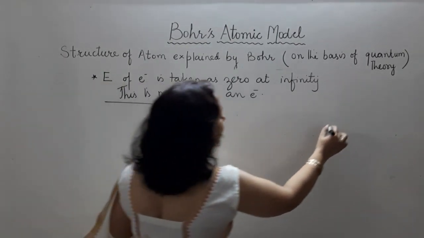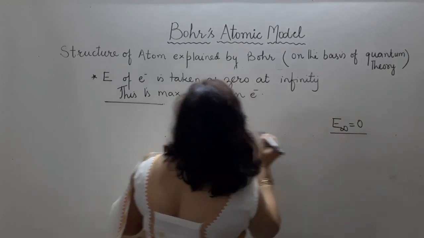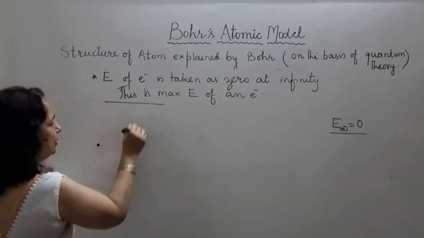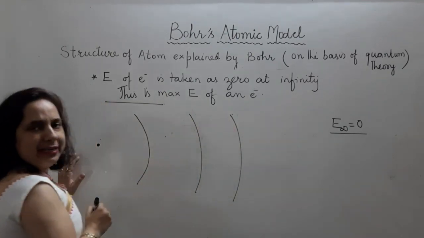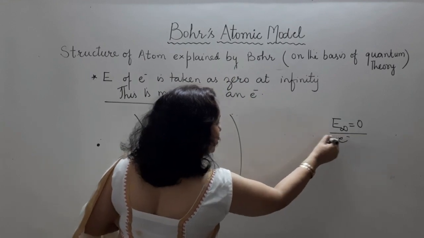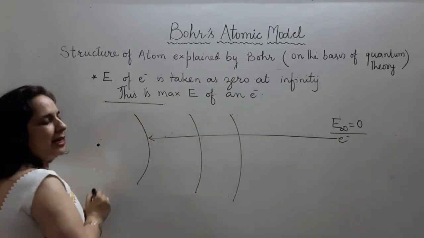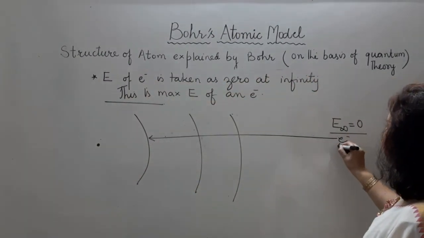अब इंफिनिटी पे यानी E infinity is equal to 0. If this is the nucleus, first shell, second shell, third shell, and that is infinity level. When electron is at infinity, its energy is 0, and if it is present in the first shell, from 0 to first shell, it is going to release some energy.